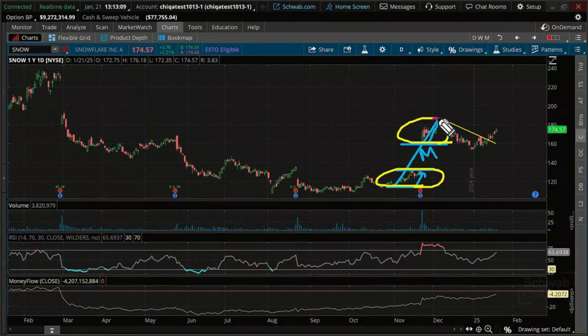Okay, I've officially run out of colors. I've used all 3. But the top of the pole of the flag is going to be our target. If you remember this from last week, target 1. We also said if you measure the entire flagpole, the entirety of this range, and then we add this up to here, well, it's maybe a little bit higher. I don't have an exact range on there, but that could be a target too.